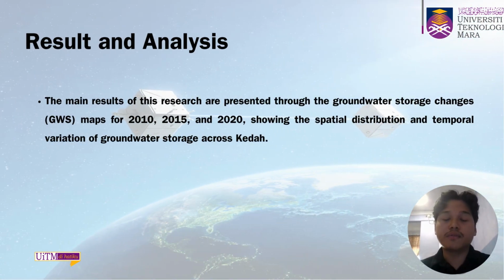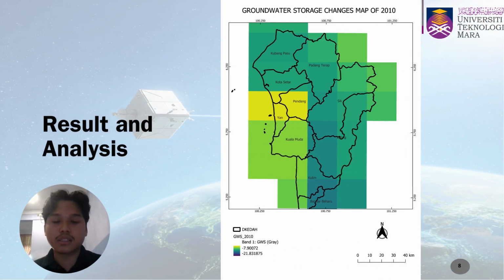Result and analysis. The main result of the research is the groundwater storage changes map of the years 2010 until 2020. This map illustrates the spatial distribution and temporal variation of groundwater storage changes across Kedah. This map shows the groundwater storage changes in 2010. Most districts recorded negative groundwater storage values. However, as we can see, Pendang and Yan show relatively higher groundwater storage compared to the surrounding districts. Overall, the groundwater storage condition in 2010 was considered stable.